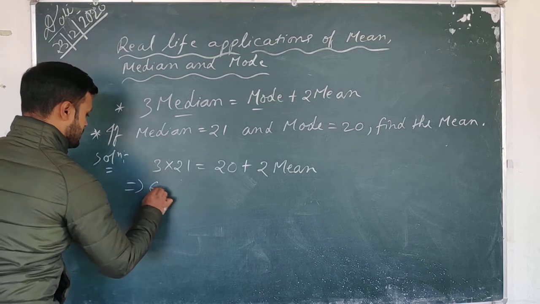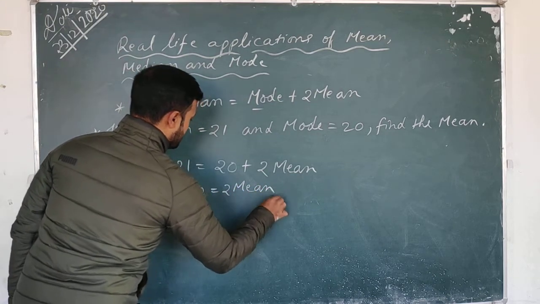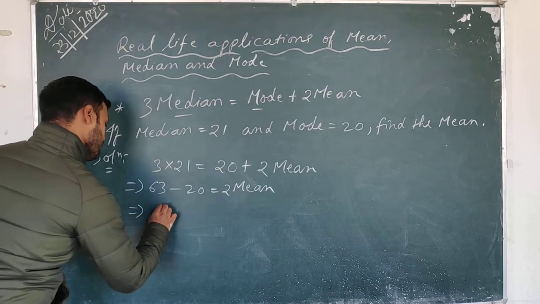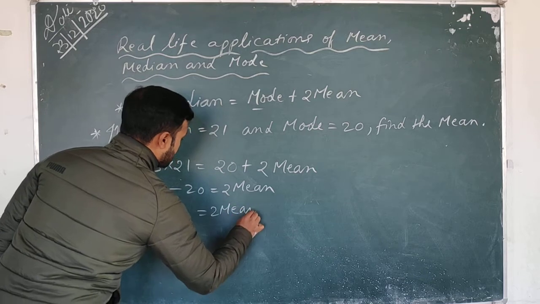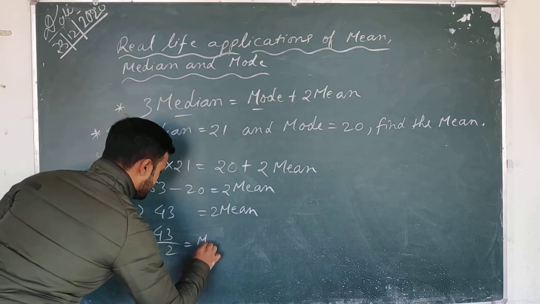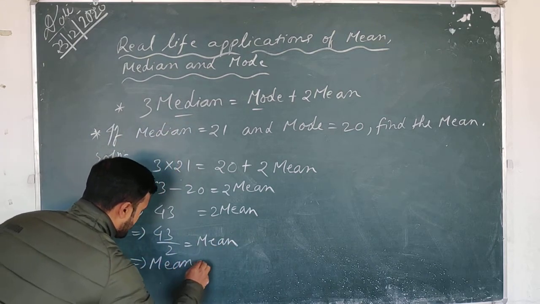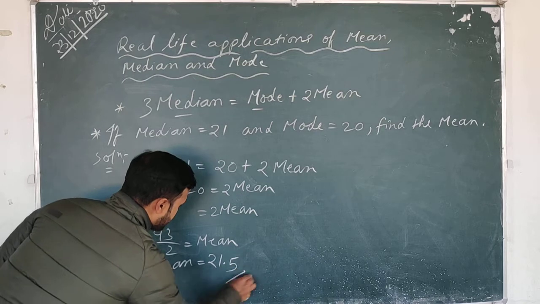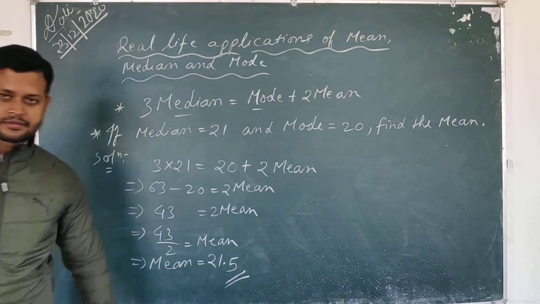So 63 minus 20 is equal to 2 mean. So that means 43 is equal to 2 mean. That means 43 by 2 is equal to mean. So mean is equal to 21.5, like this. Okay.